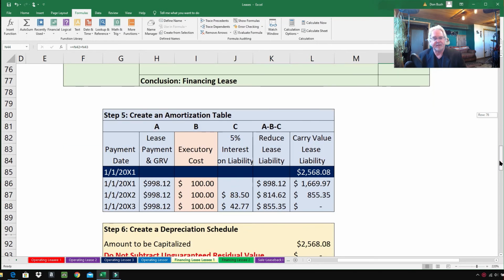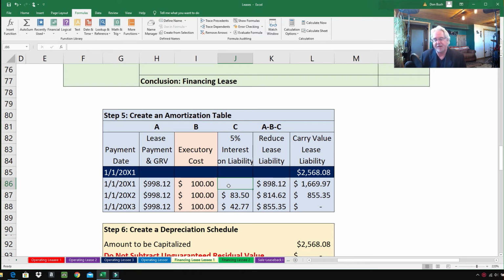So coming back down here, the executory cost is $100. Now we don't have any interest on this very first payment because no time has gone by. This is the same day that the lease is signed, so no time has gone by, and interest requires time. To reduce the lease liability, here's what we do. We take our lease payment, minus away the executory costs. Normally we'd minus away the interest also, but there's no interest. We get $898.12, which leaves us with